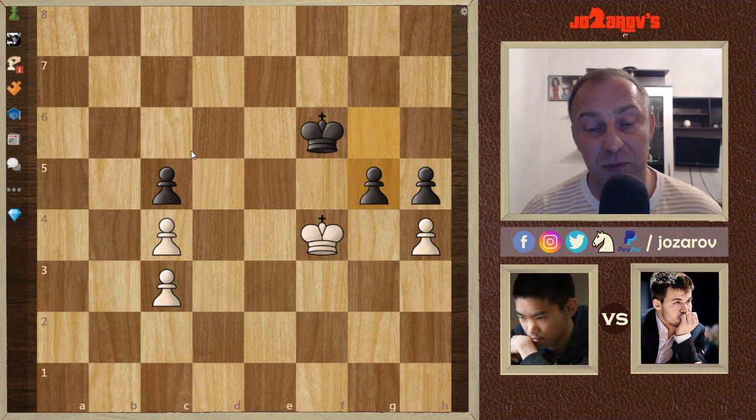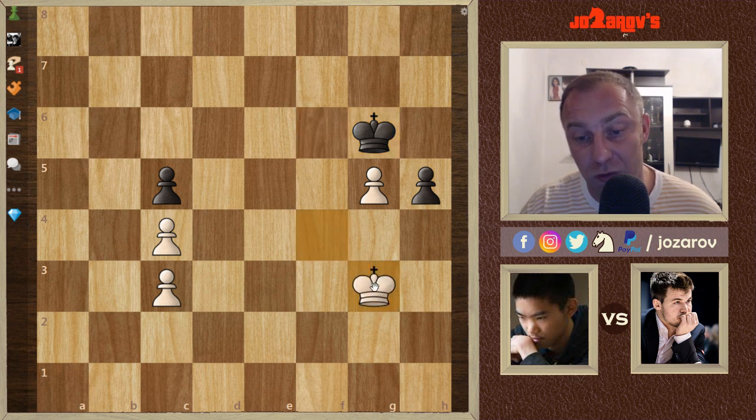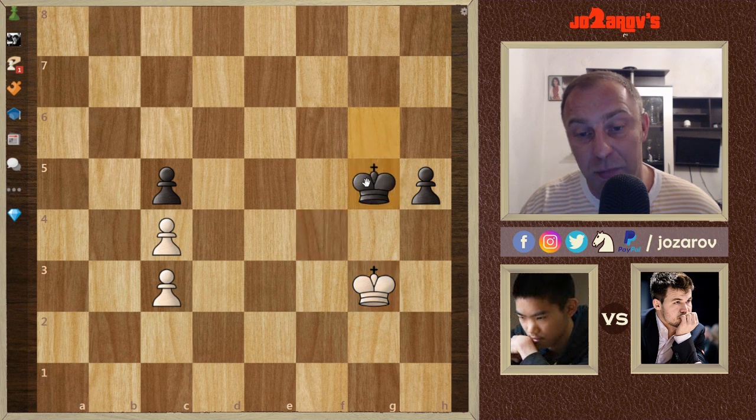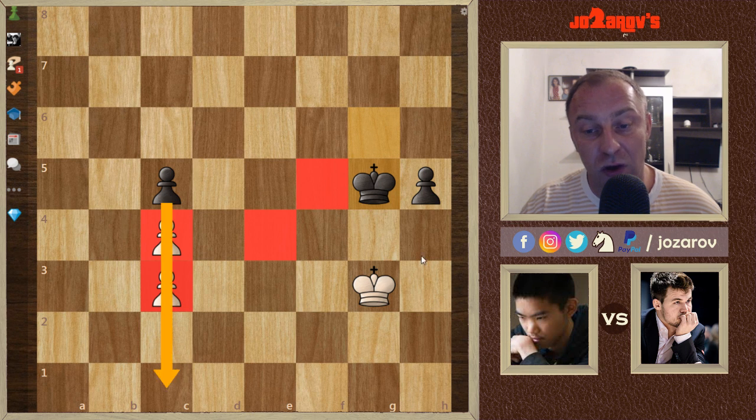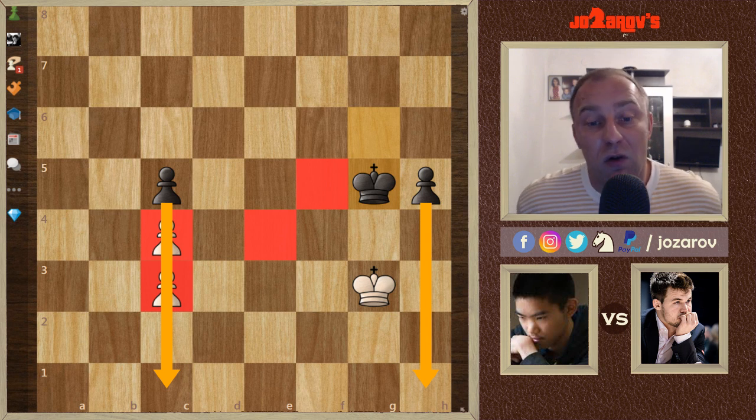Very, very nice endgame technique by the world champion. As we know, he's really the best endgame player. The problem is that after h takes g5, we have the move king to g6 with a similar idea that I've explained now. You cannot protect this pawn anymore. You have to play something like king to g3. We can get this pawn, but then after that go after these two pawns, creating a new passed pawn situation. As I said, White is always deflected to the defense of this potential promotion on the h-file, and in this position Jeffery resigns.